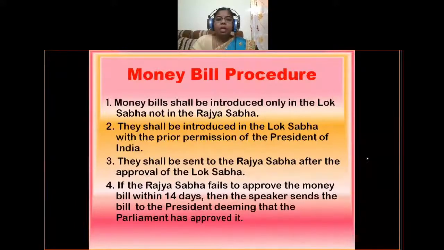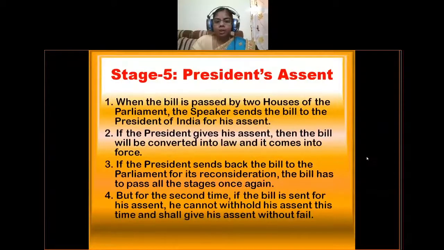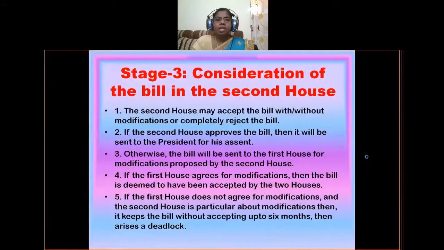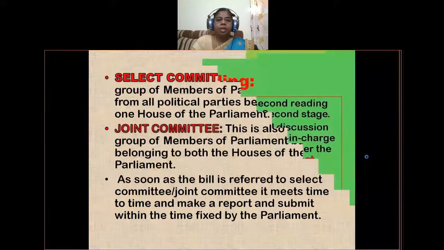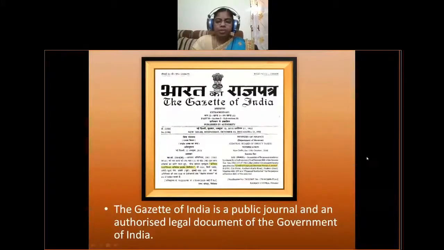This is the procedure of how a money bill is introduced in the parliament and approved in both houses of the parliament. This is stage 5, president's assent, with which the bill will be converted into law. This is stage 4, joint session, and this is stage 3, consideration of the bill in the second house. This is the third reading, select committee and joint committee, this is the second reading, and this is the Gazette of India, the public or government journal.